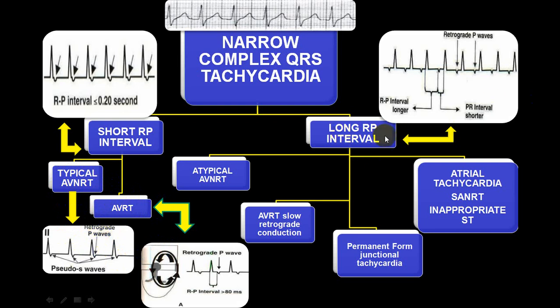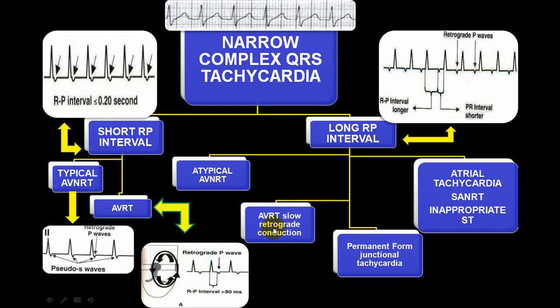But if there is a long RP interval, that means from the R wave of the QRS complex till the beginning of the P wave, it is prolonged. So whenever it is prolonged, you call that a long RP interval. And whenever there is a long RP interval, it can be a typical variety of AVNRT or AVRT with retrograde